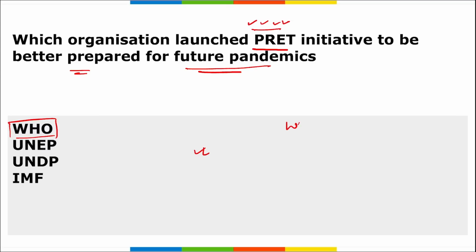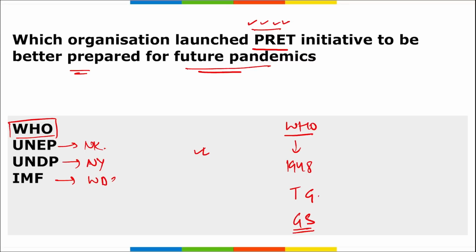Correct? If we talk about WHO, it was established in 1948. Director General is Tedros Ghebreyesus and the headquarters is in Geneva, Switzerland. Right? If we talk about UNEP, Nairobi, Kenya is the headquarters. For UNDP, the headquarters is in New York, and for IMF, it is your Washington, DC.